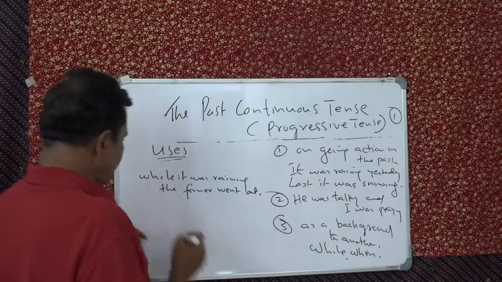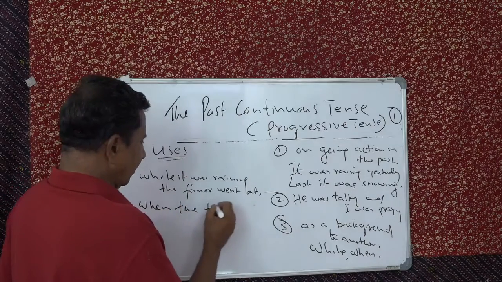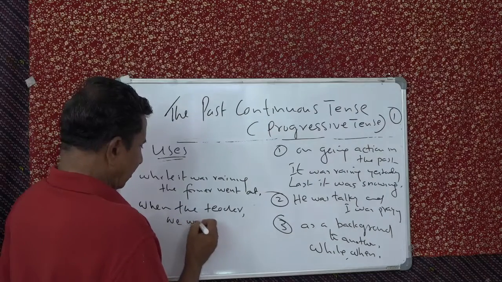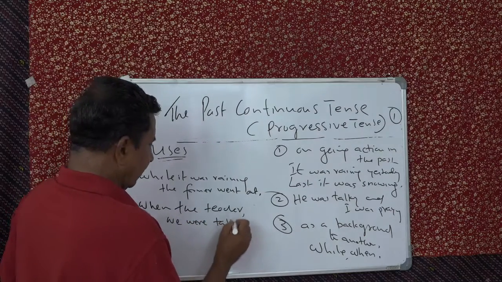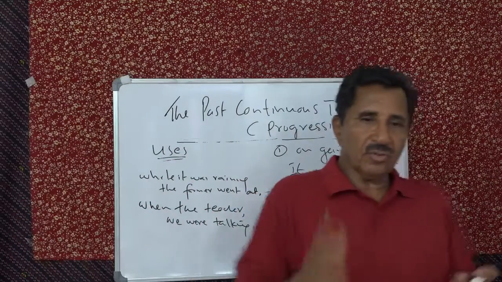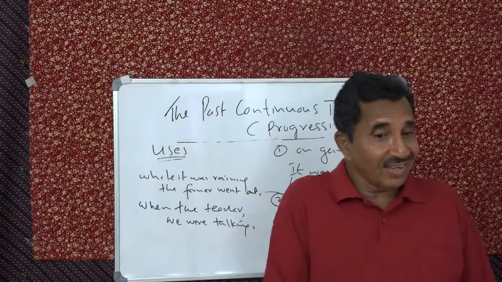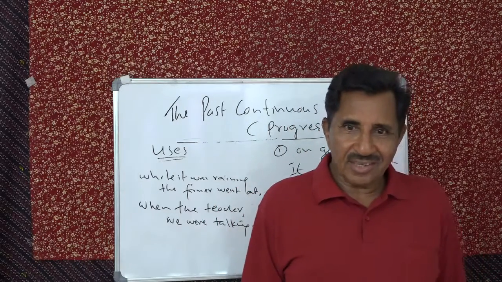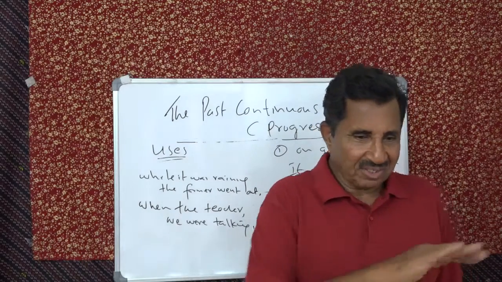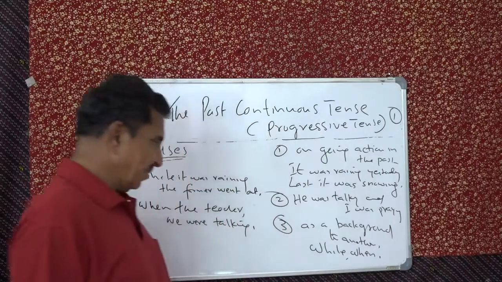Okay. So then, when the teacher arrived, we were talking. It happens, the bell goes, then still the students will go on talking. So when the teacher arrived, we continued to speak. And then what did the teacher say? Hello, my dear friends, please stop talking. Isn't it? Then you will keep silent. So that is it. Understand?